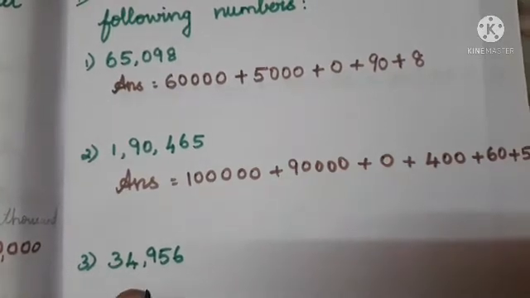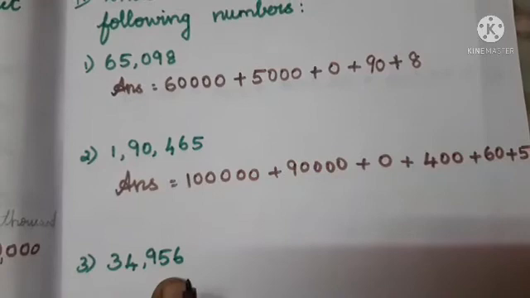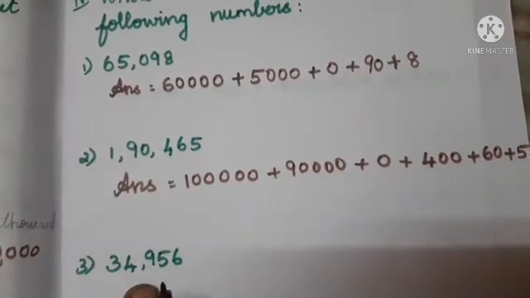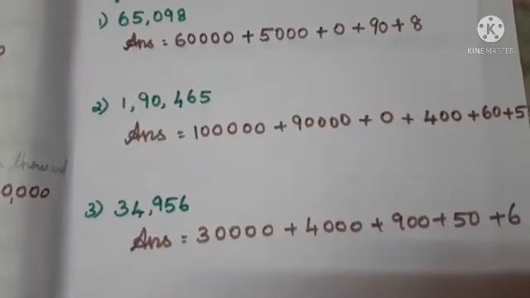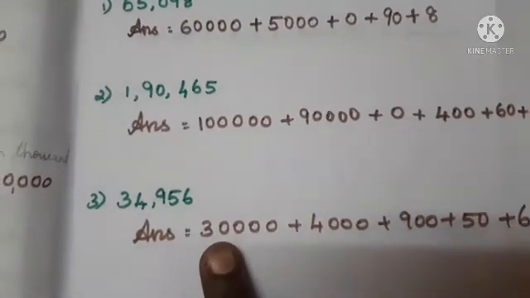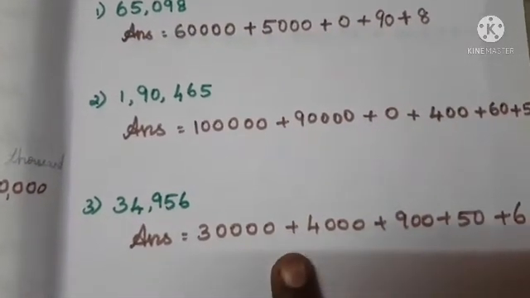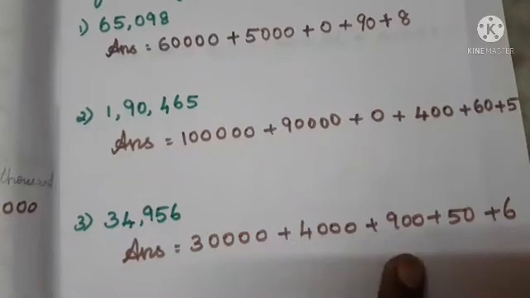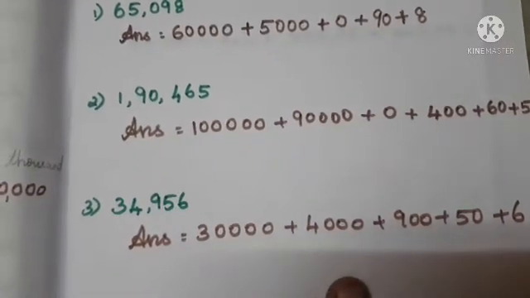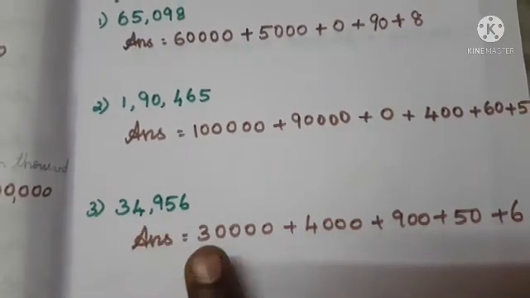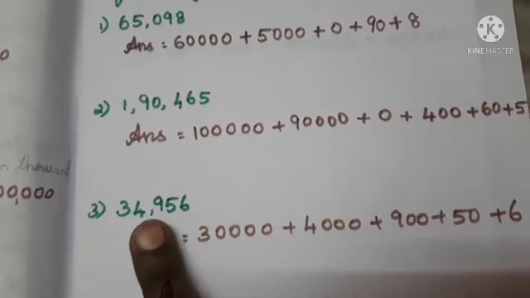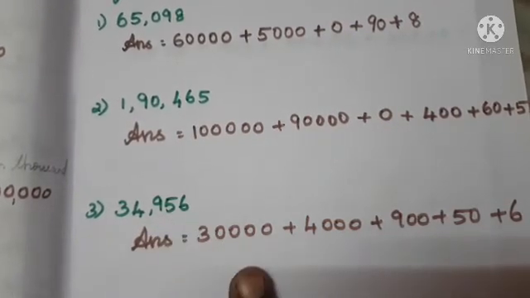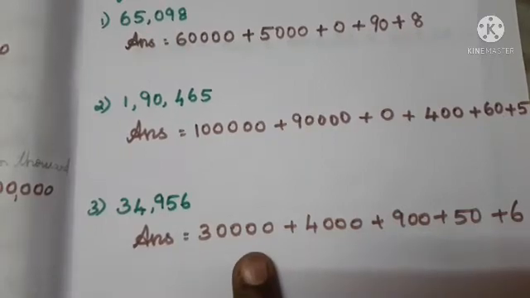So 34,956 we have. 34,956. So we can write the expanded form like this. Okay, so 30,000 plus 4,000 plus 900 plus 50 plus 6 is the answer, that means the expanded form for 34,956. Okay, this is our expanded form for this number.